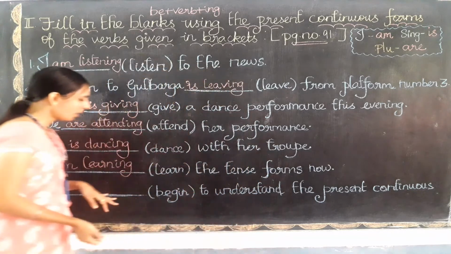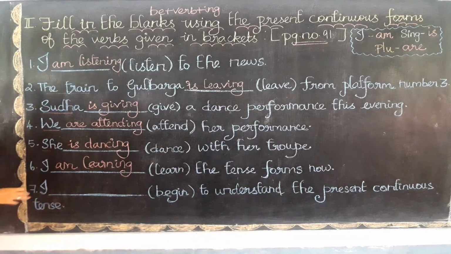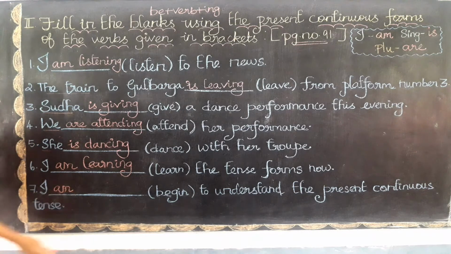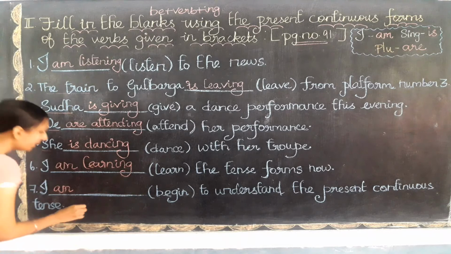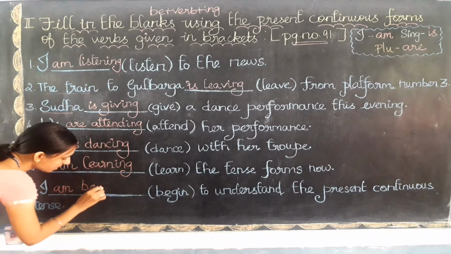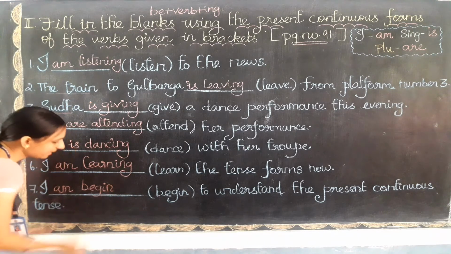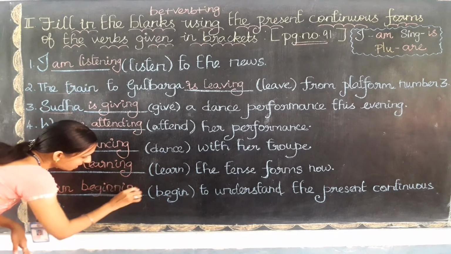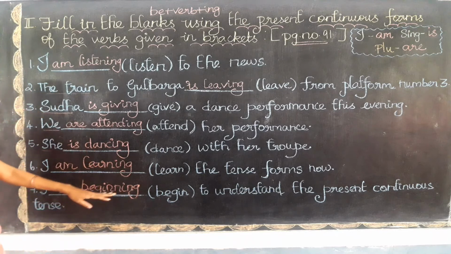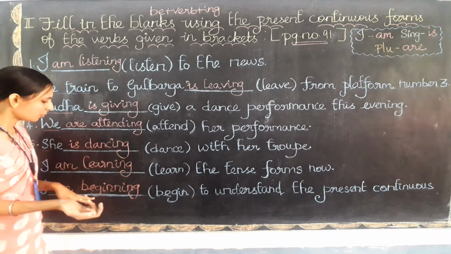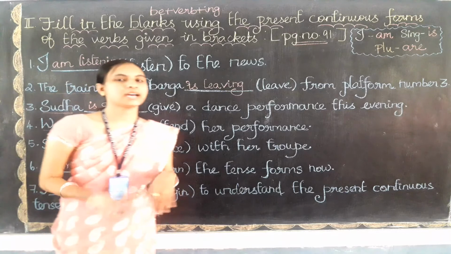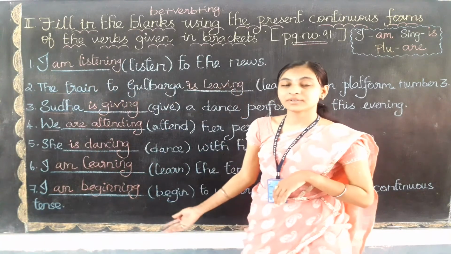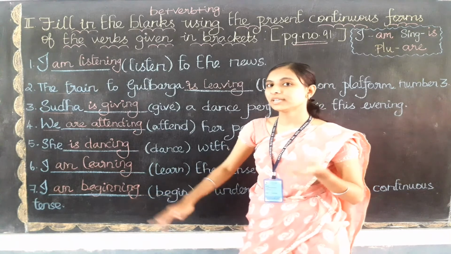Okay, so now I need to check the subject. Here the subject is I, so I need to write am, and the verb is begin, so I need to write begin first. And here while writing begin I need to add one more n. This begin becomes beginning with the double n. Okay, so beginning, I'll tell you why it has this structure later. When we are writing beginning, it comes with the double n with it.